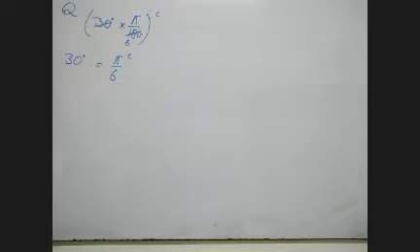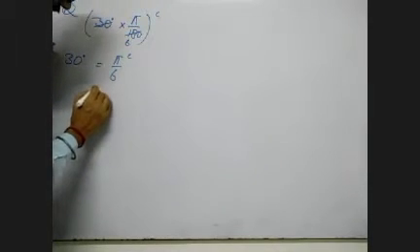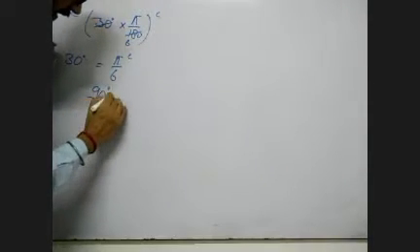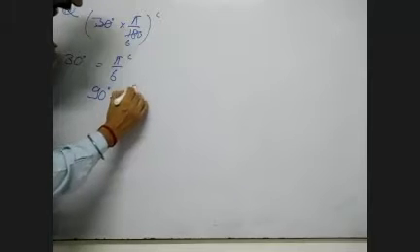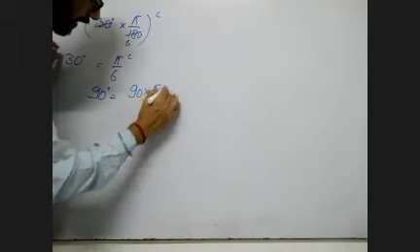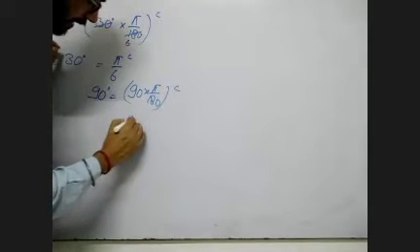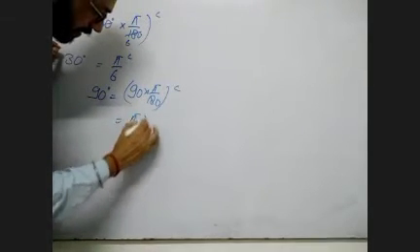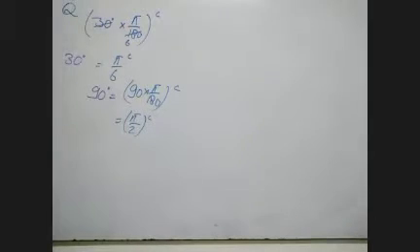Likewise, if 90 degree comes, then 90 into pi upon 180 radian. That is pi by 2 radian.